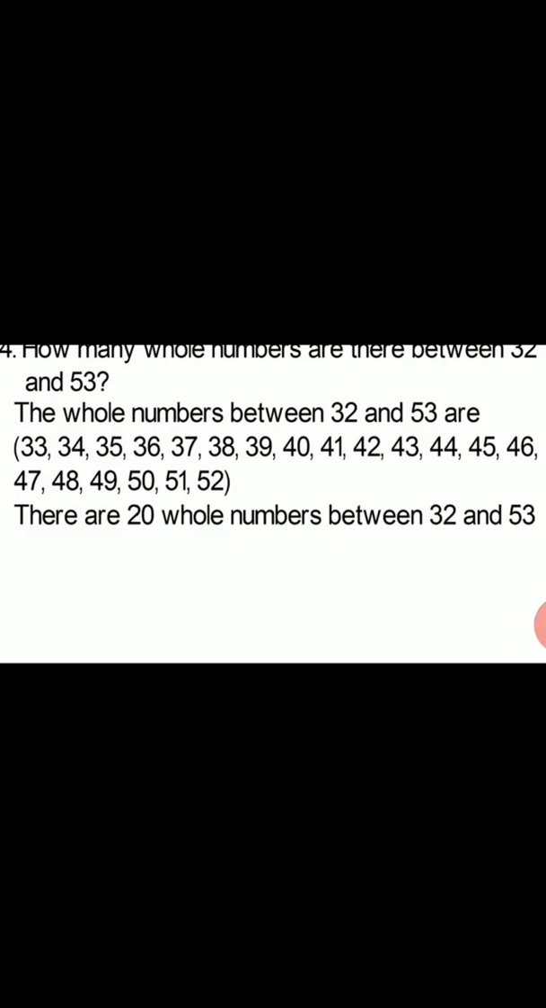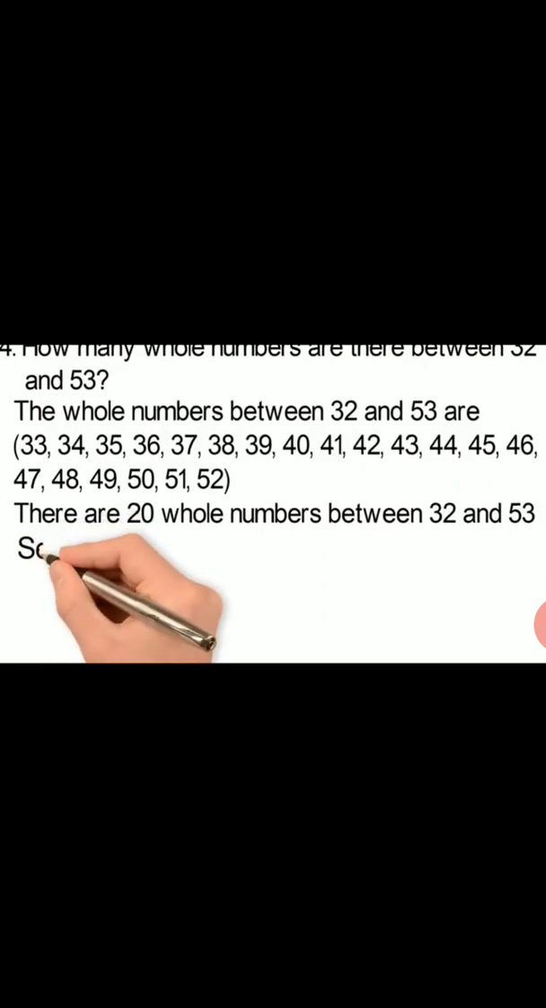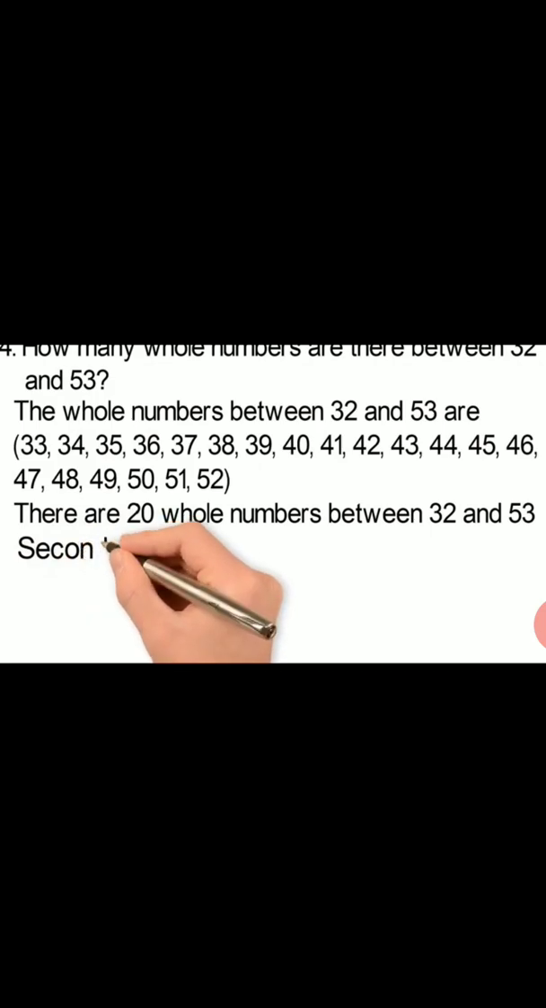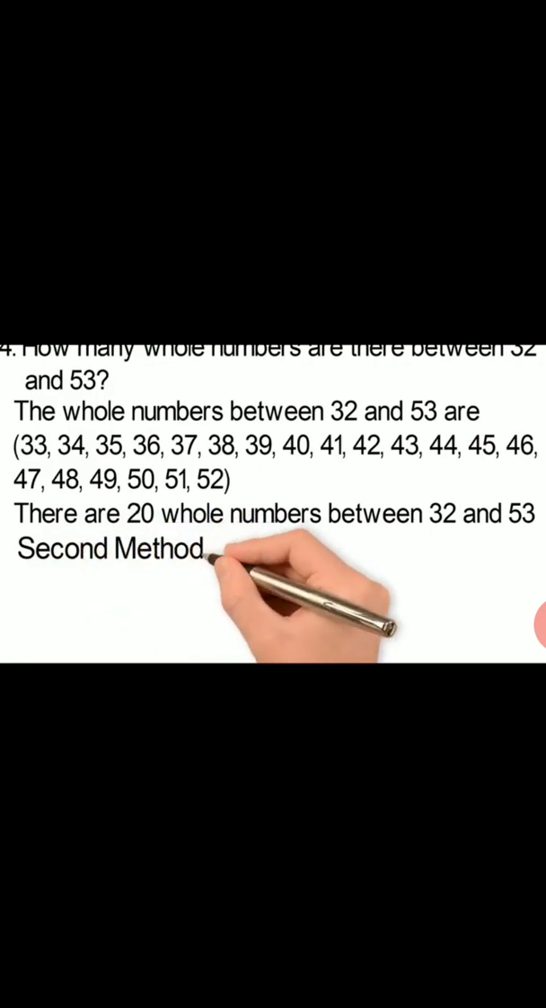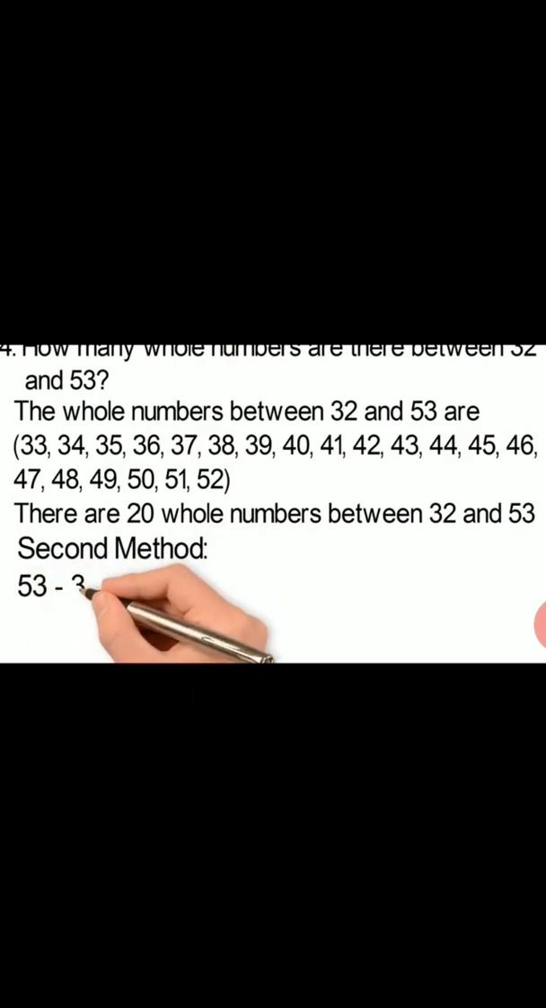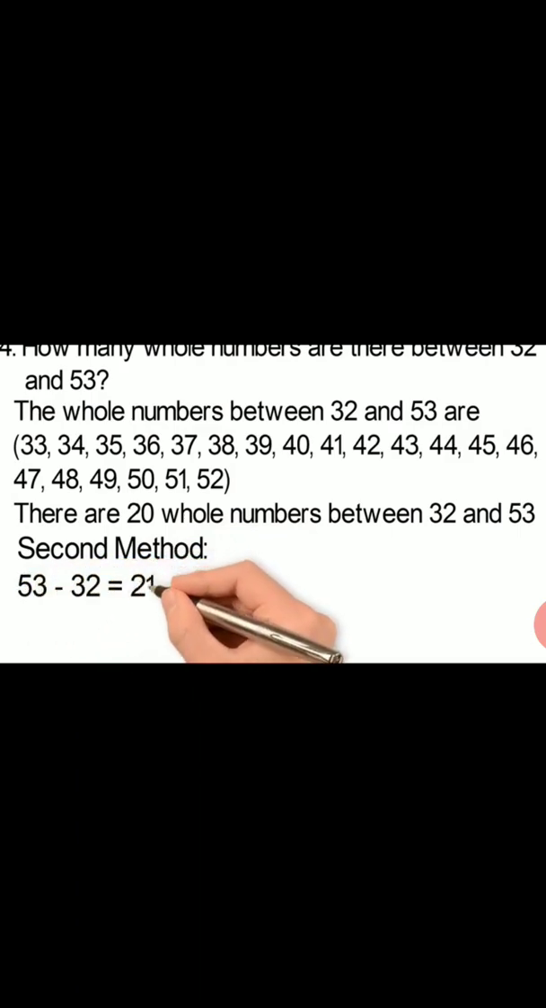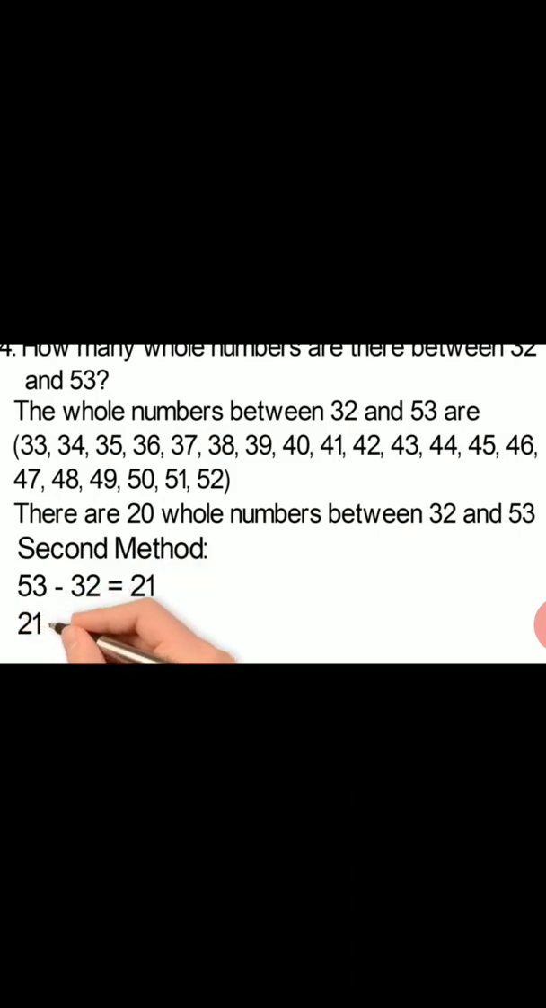In the second method, as I told you, we will subtract 32 from 53 and we get 21. So 53 minus 32 is equal to 21. To find the numbers between them we have to subtract 1 again. So 21 minus 1 is 20. So there are 20 numbers between 32 and 53.